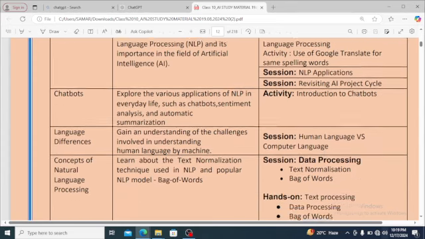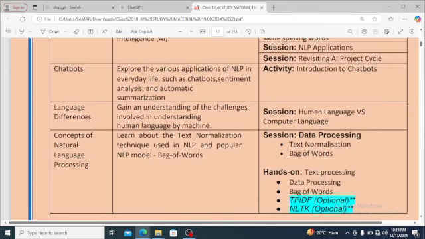Then we'll study language differences, gaining an understanding of the challenges involved in the understanding of human language by machine. We'll study the session human language versus computer language. Then the next one is the concept of natural language processing. We'll learn about the text normalization technique used in NLP and a popular NLP model, that is the bag of words.